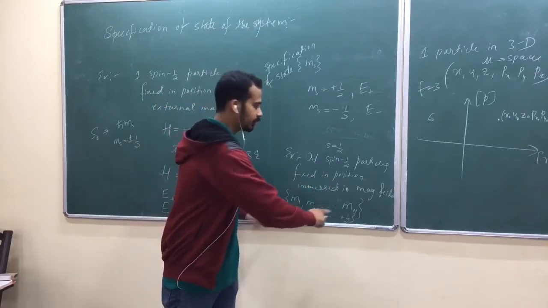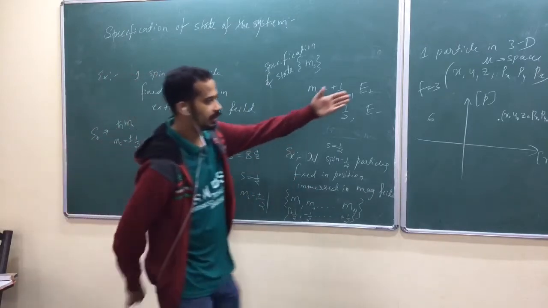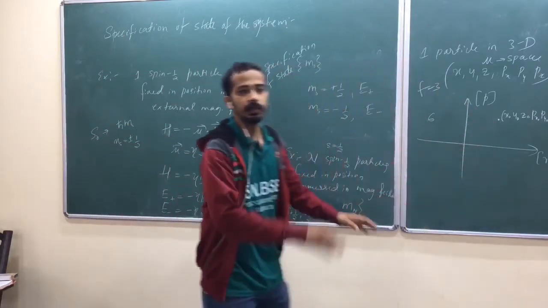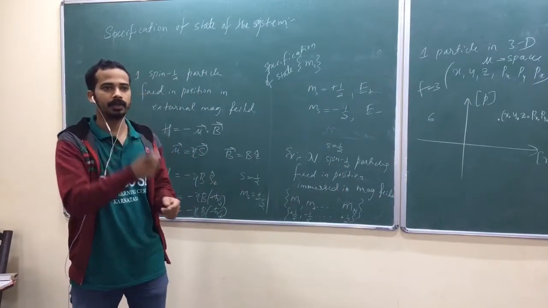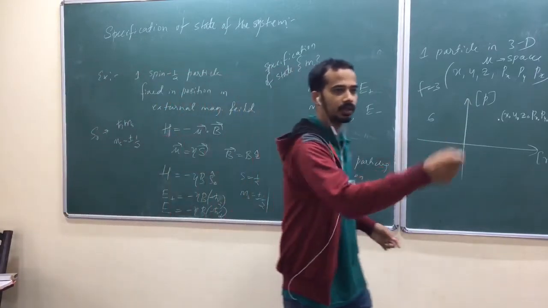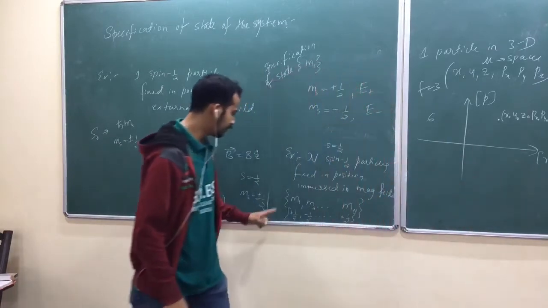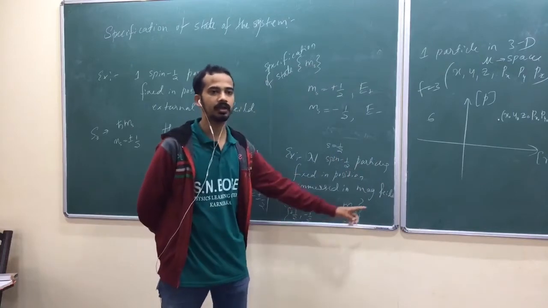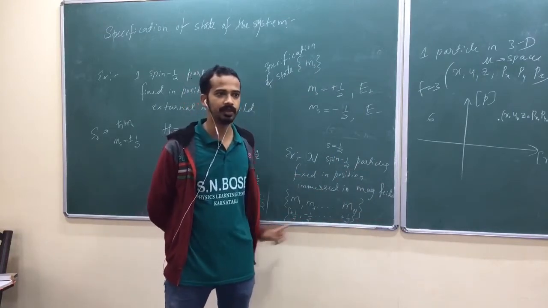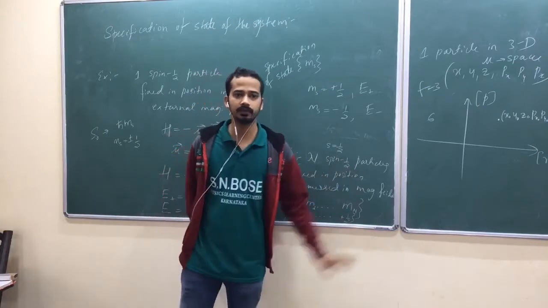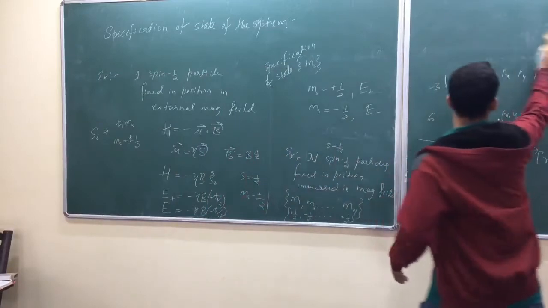And you need to represent that together. Just like here we try to represent the whole n particle system by a point in phase space. That point talks about 3n coordinates and 3n momenta, isn't it? Similarly, we need these many integers, these many numbers, half integers usually, isn't it? These many numbers to specify the state of the system. Am I right? Now, as a special case, take 3 spin-half particles.